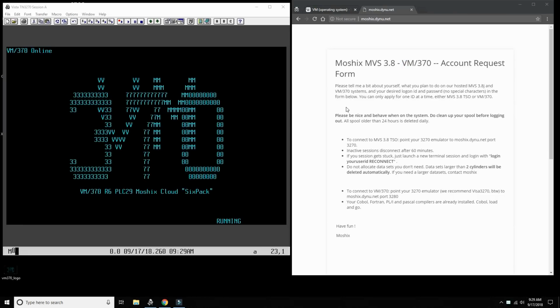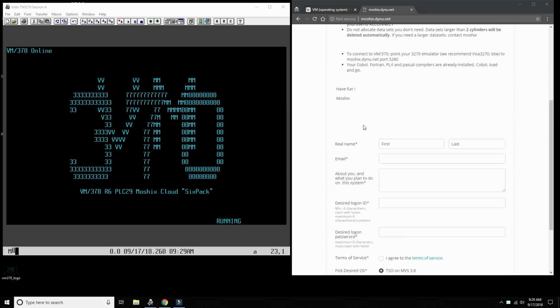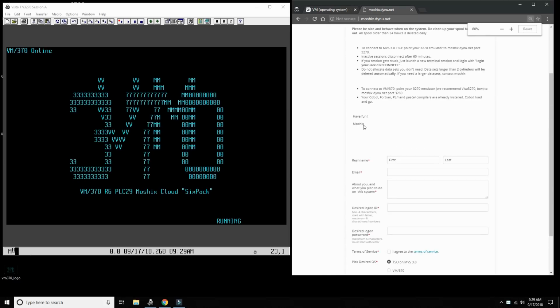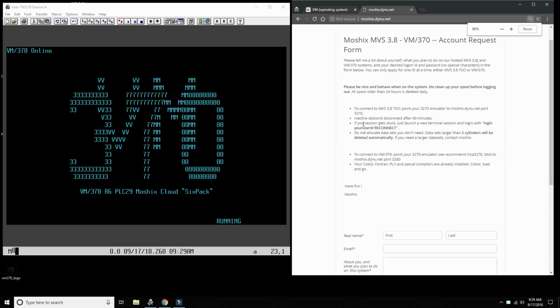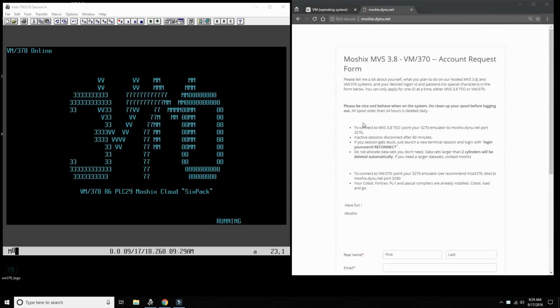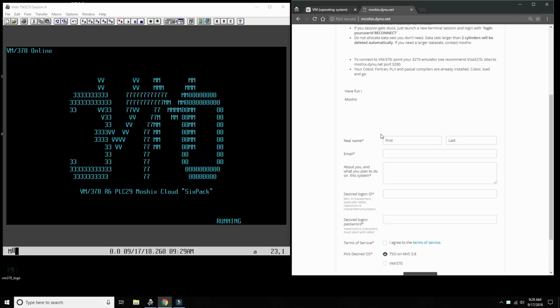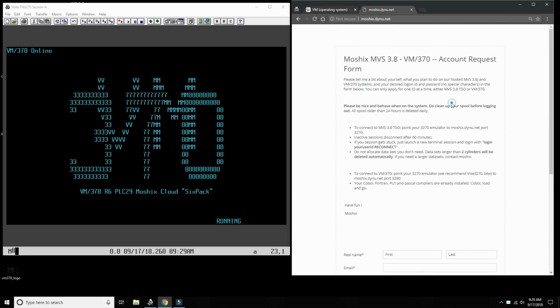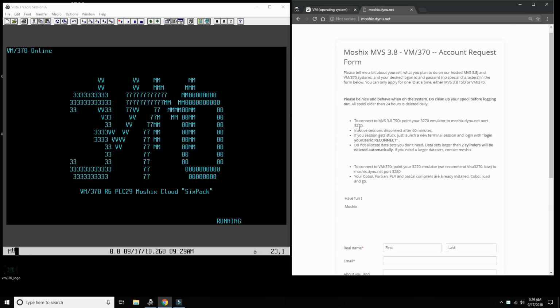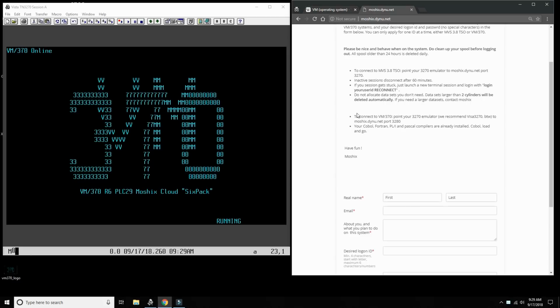As you can see here, in the past I was giving people the ability to log in to this website and request a logon for TSO on MVS 3.8, and as of today I'm also making available a free account on VM 370. So you go here, you read the rules, which are don't allocate big data sets, don't run endless loops, and then it tells you where to point your terminal emulator to.